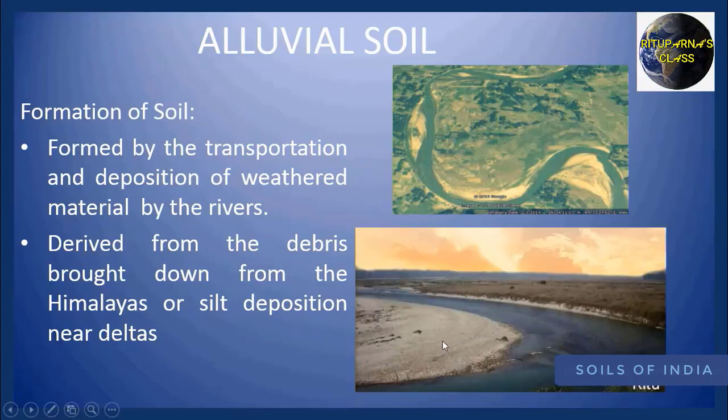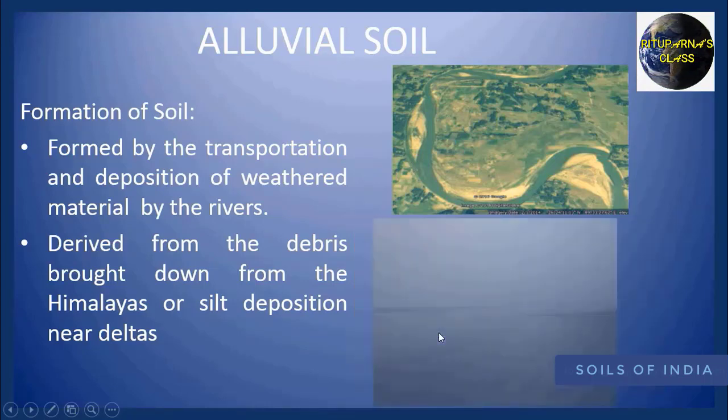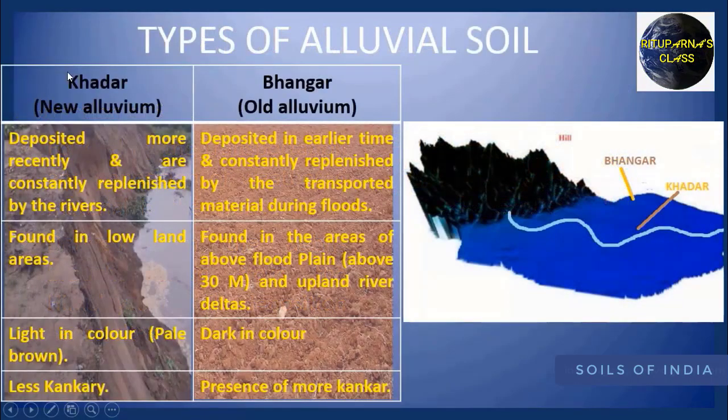And in another case you can see near the delta region there is also the deposition of silt, but this alluvial soil is known as the deltaic alluvium. Now we are going to discuss the types of alluvial soil. The first one is the khadar, which is the new alluvium, and the second one is the bhangar, which is the old alluvium.